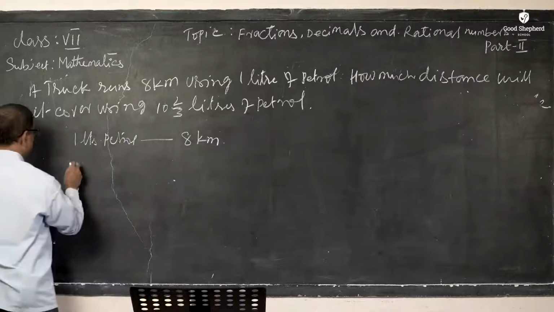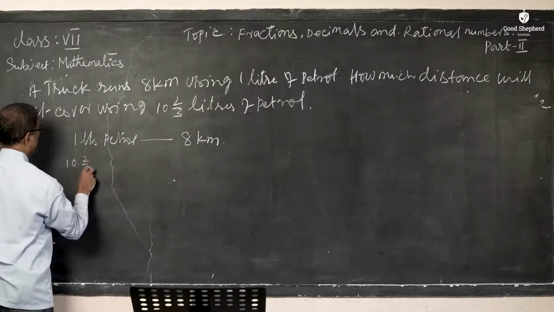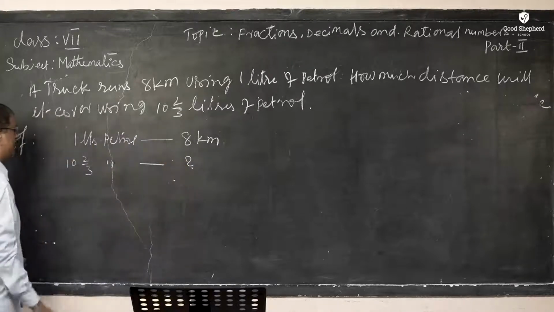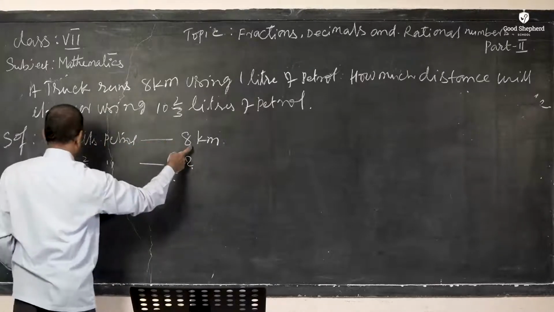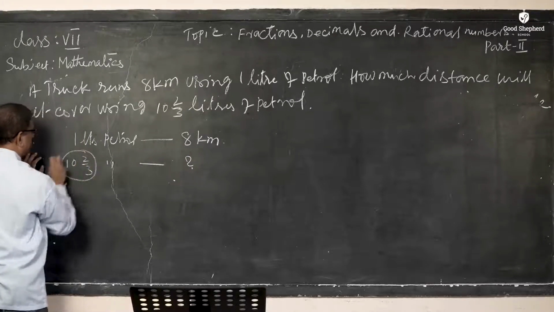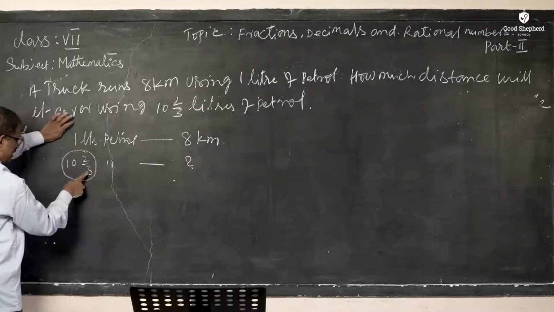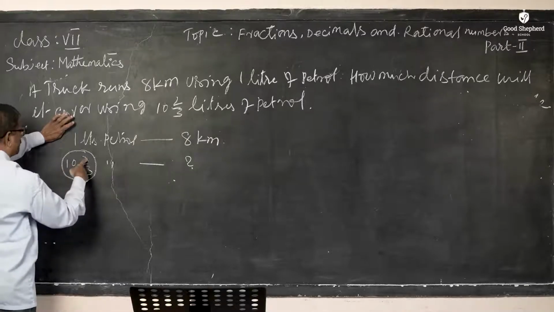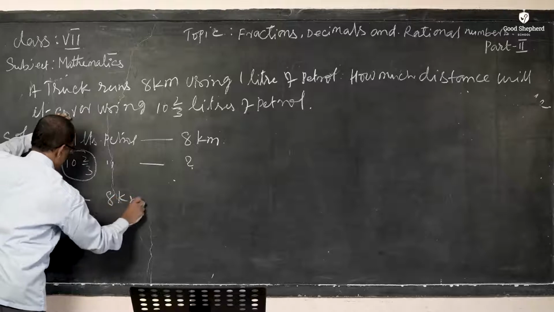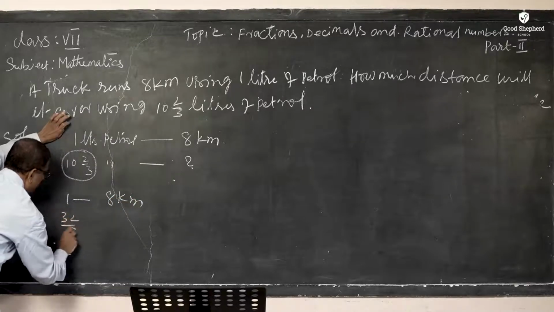It's very simple. 1 liter goes 8 kilometers, and for 10 2/3 liters, this mixed fraction I convert into a proper fraction. 3 into 10 is 30, 30 plus 2 is 32. So 1 liter is 8 kilometers and 32/3 liters of petrol.